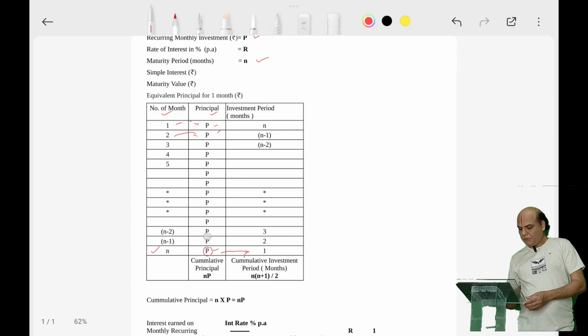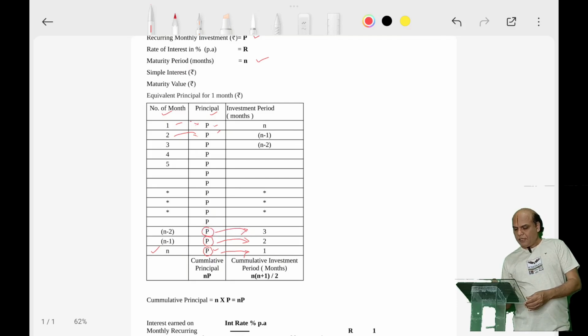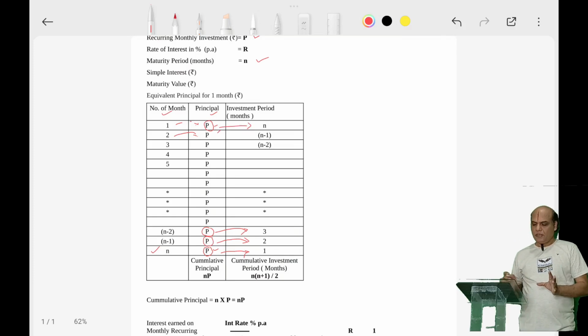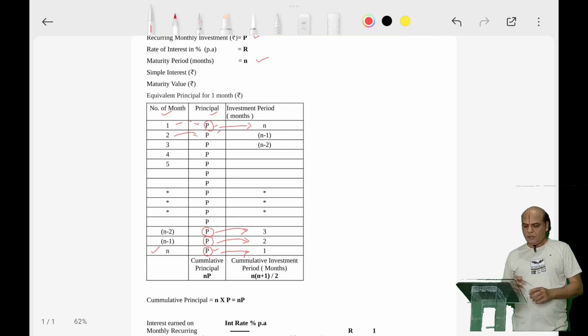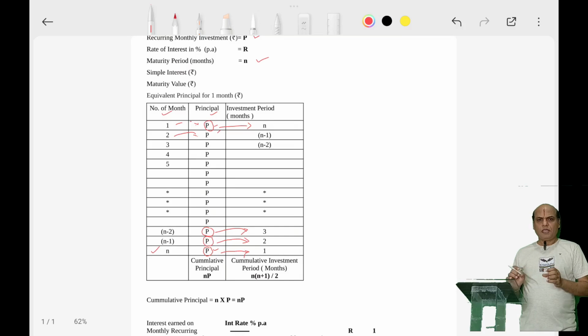The previous month's P will earn interest for 2 months, the month before that for 3 months. Likewise, the first month's P will earn interest for N months. Clear?